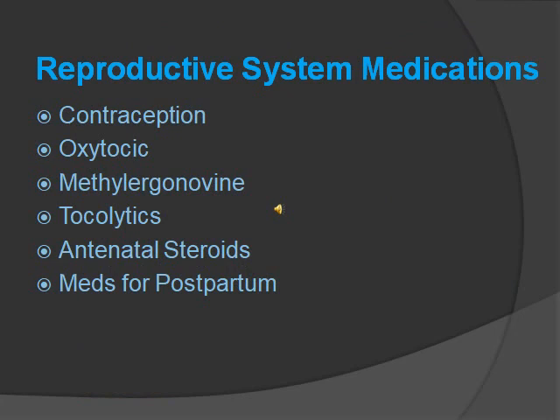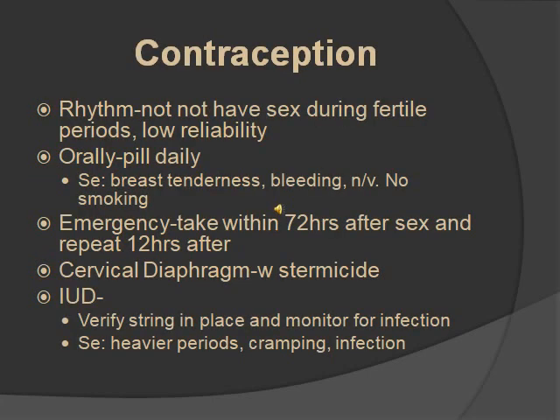Reproductive system medications. These include contraception, oxytocin, methotrexate, tocolytics, antenatal steroids, and medication for postpartum. Contraceptive. You're going to give contraception based on a lot of different factors: their age, their religion, the amount of sexual partners they have. That's all going to vary. But here are some types. Rhythm, which is basically that you're not taking anything, you just don't have sex during your fertile period times. It's very low reliability, but you're going to go based on your temperature, based on your cycle, etc.